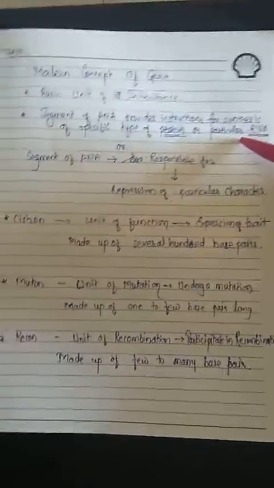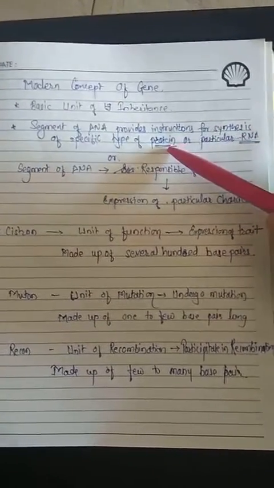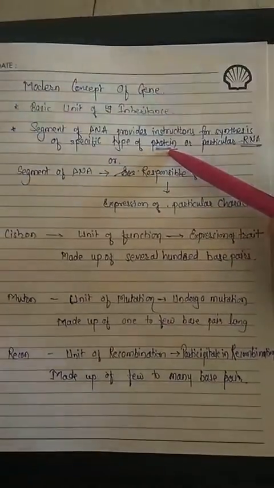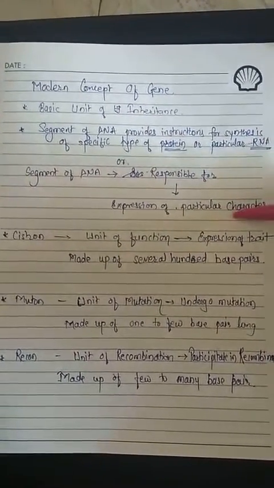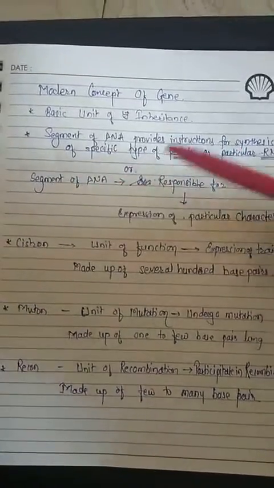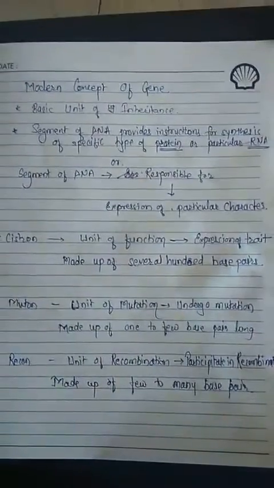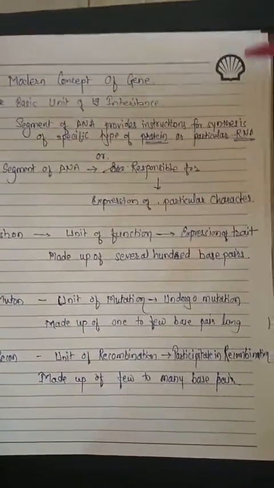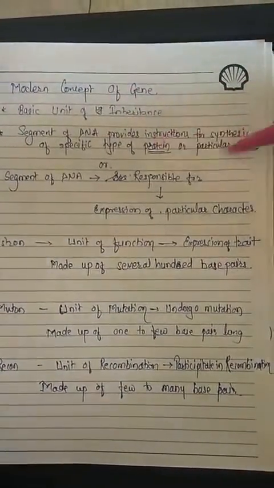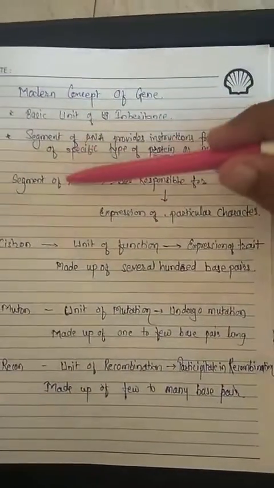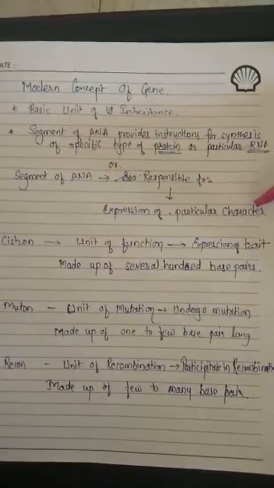First of all, it will synthesize the RNA. On the basis of the RNA, it will be able to produce or synthesize the desired protein. The segment of DNA which is responsible for the expression of a particular trait or character is known as a gene. So there are two definitions of the gene. One is the segment of DNA which provides the instruction for the synthesis of a specific type of protein or RNA, or it is a segment of DNA which is responsible for the expression of a particular character or trait.